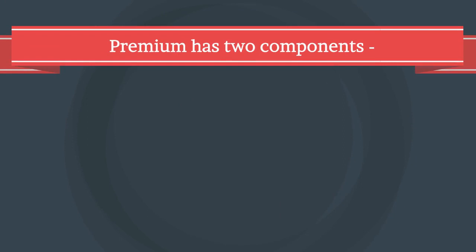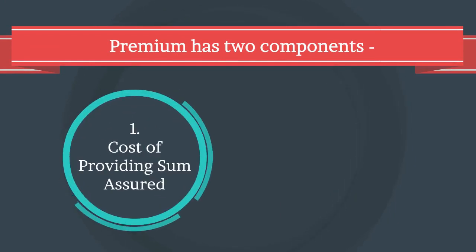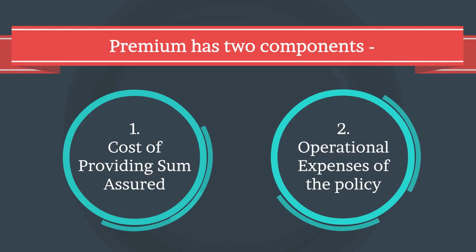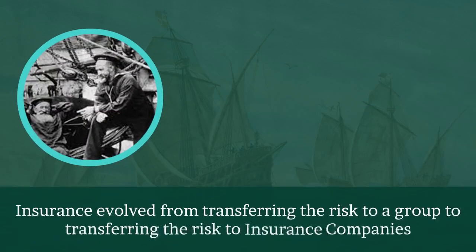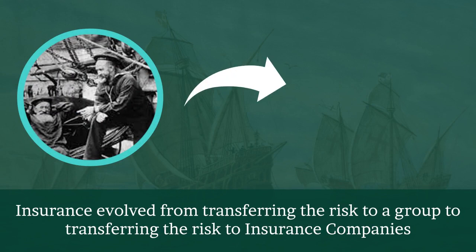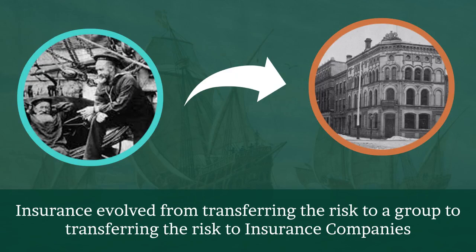So, now the premium has 2 components. One is the cost of providing sum assured and the other is operational expenses. So, slowly the concept of insurance was being formed, and now in modern times it has evolved from transferring the risk to a group to transferring the risk to insurance companies.